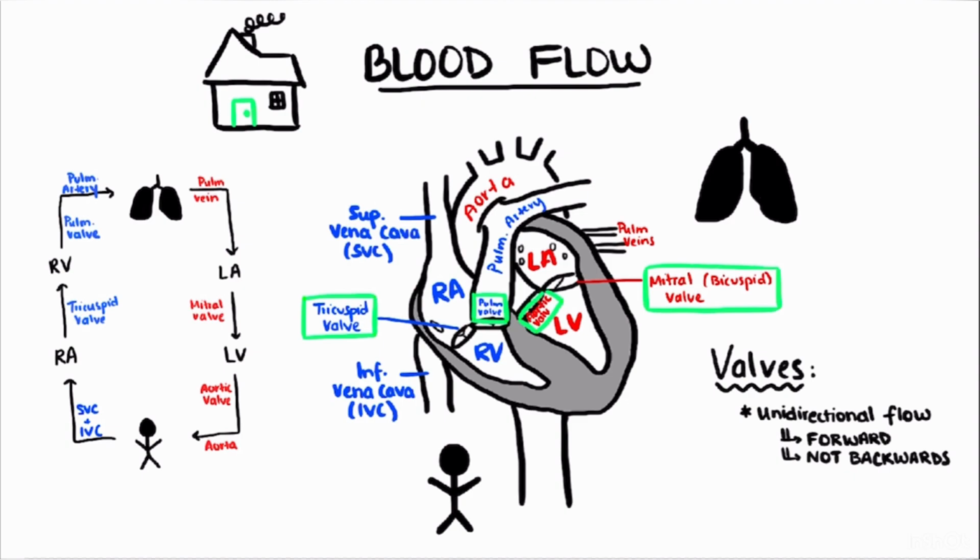When the tricuspid and mitral valves open, blood moves from the atria to the ventricles. When the blood is pumped from the ventricles out of the heart, the tricuspid and mitral valves close, and the aortic and pulmonic valves open. This ensures that blood is only moving in the forward direction through the heart, not backwards. The opening and closing of each of these valves is controlled by the papillary muscles.